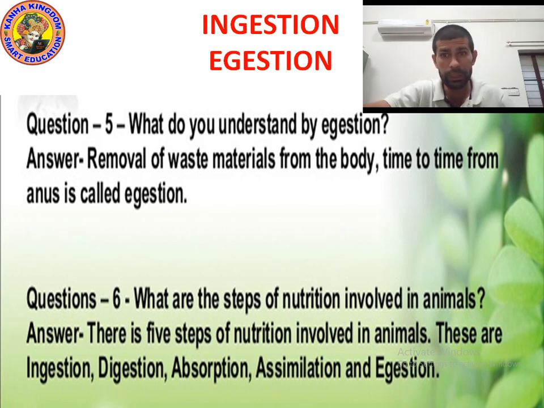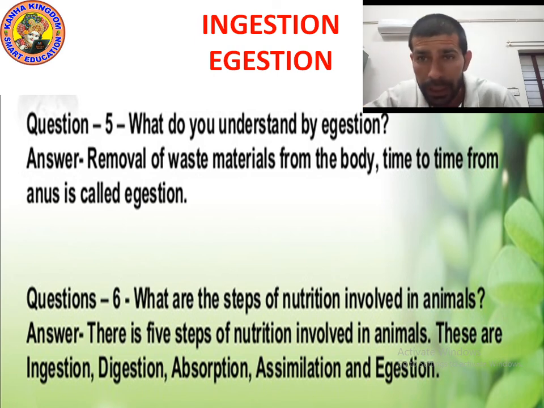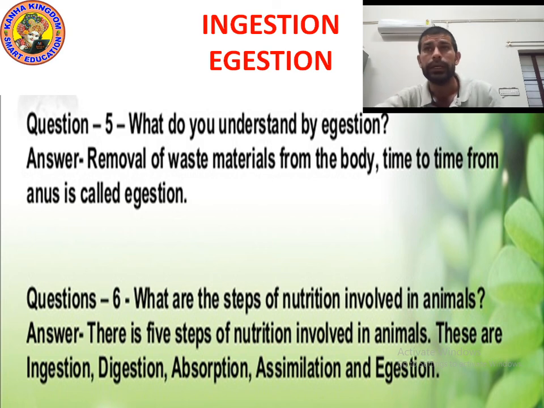What is digestion? The breaking down of solid and complex food into simple and soluble form is called digestion. What is absorption? The process of passing digested food into blood vessels is called absorption, for absorbing by tissues and cells.